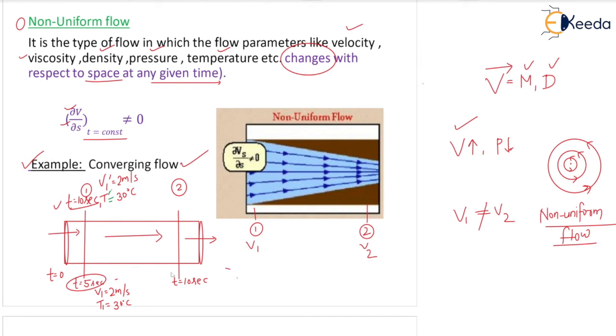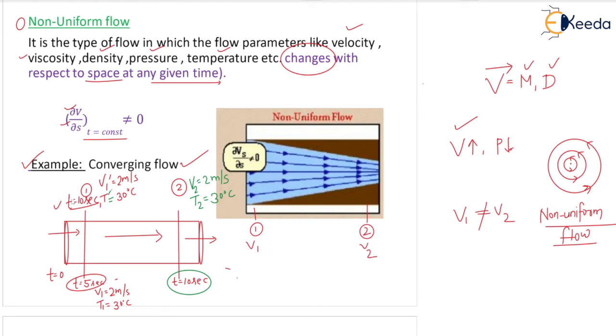At t equal to 10 seconds, we are comparing section 1 and section 2. Let us say at t equal to 10 seconds in section 2, the velocity v2 is 2 meter per second, and temperature t2 is equal to 30 degrees centigrade.